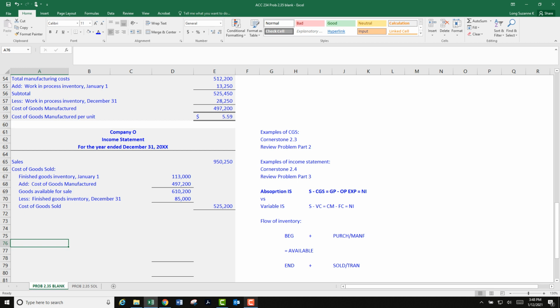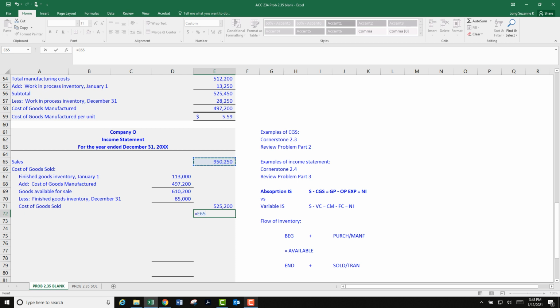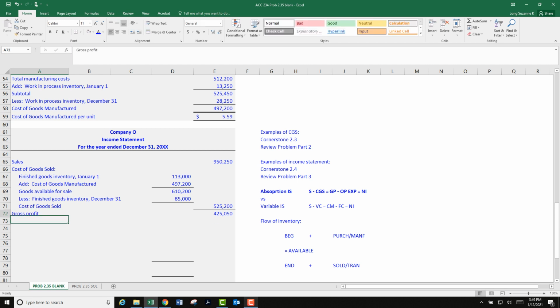Okay, so we've got sales. We've got cost of goods sold. Sales minus cost of goods sold is gross profit. Let's do it. Equals this one minus this one. And that's called gross profit. Gross profit is one of those things you should know. You should just know what gross profit means. In terms of any kind of company or industry where a product is being manufactured and sold, gross profit is super, super important. What are we selling it for, and what did it cost us to make it?